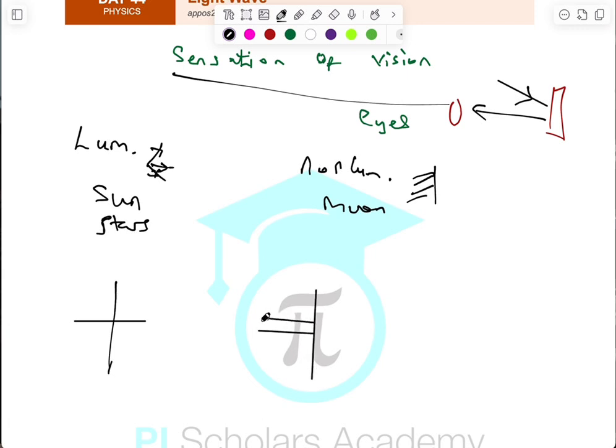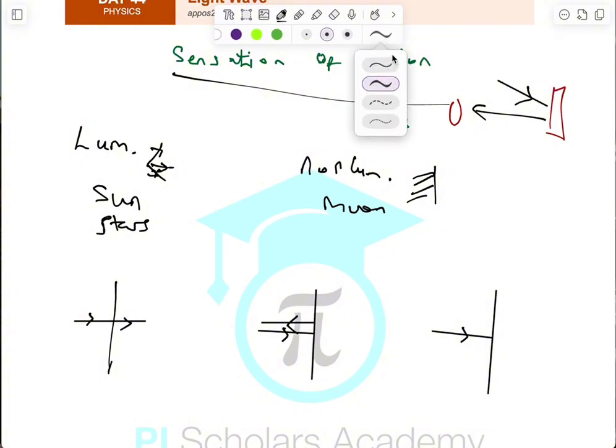Instead, it bounces back. Or it came this way and it's able to make it out, but not that much. Just a little bit of it was able to make it out.